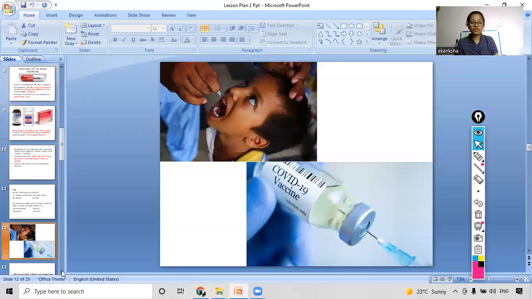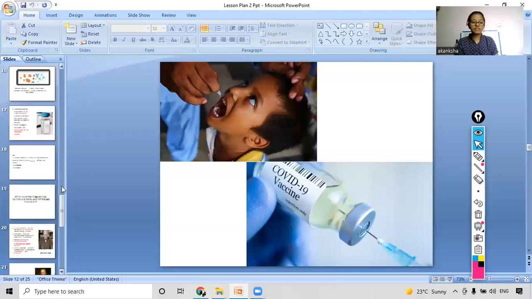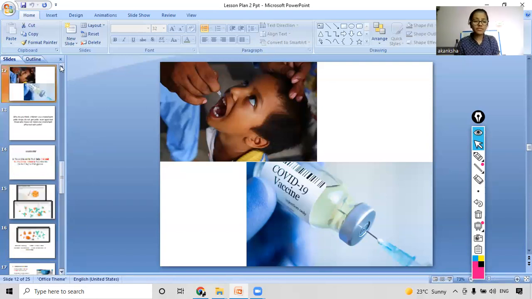Right. So now we will move on ahead and see some more details about which word I was using while I was describing these two pictures for you. Yes. Vaccinated, right? Yes, you all answered it correctly. I was using the word vaccinated.